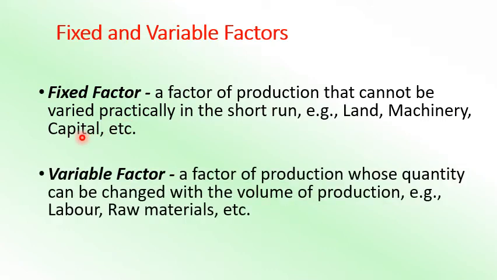Now the next one is the variable factor. These are factors whose quantity can be changed with the volume of production. As you produce more, you require more. As you produce less, you require less. If you don't produce, you don't require. The examples given over here are labor, raw material, etc. These are examples of variable factors. So we have two types of factors. Later on we will learn that due to the fixed factor there is fixed cost, and due to the variable factor there is variable cost.